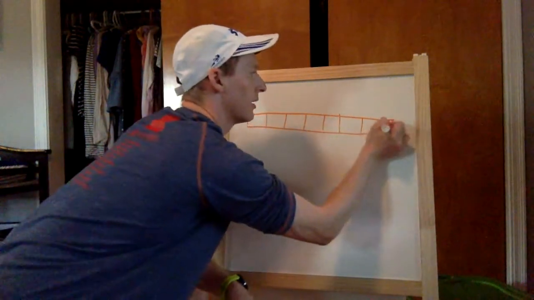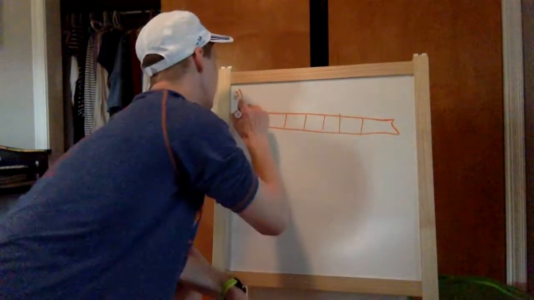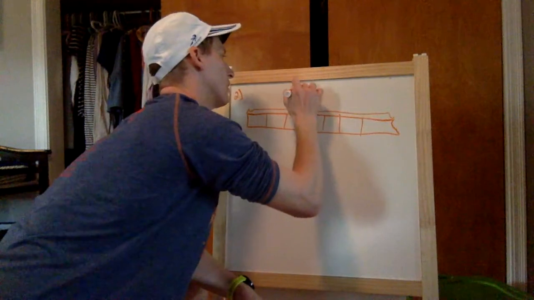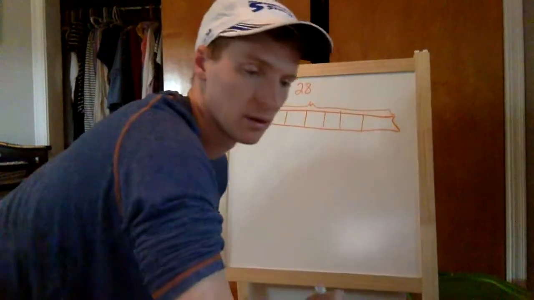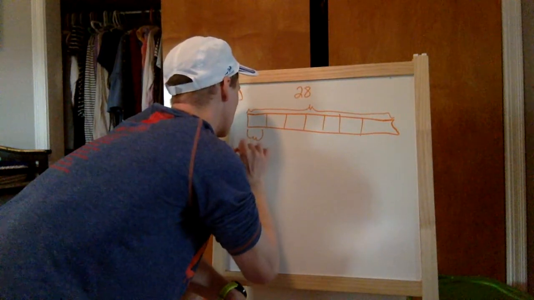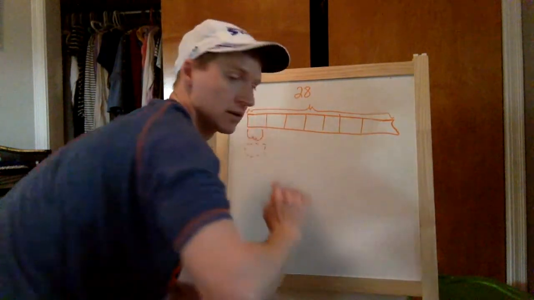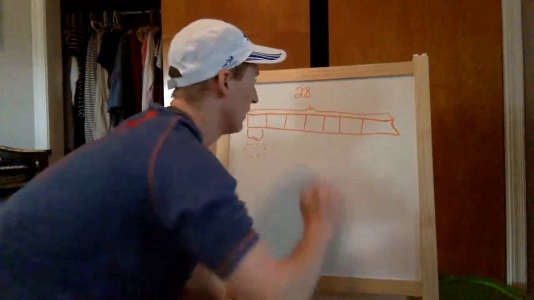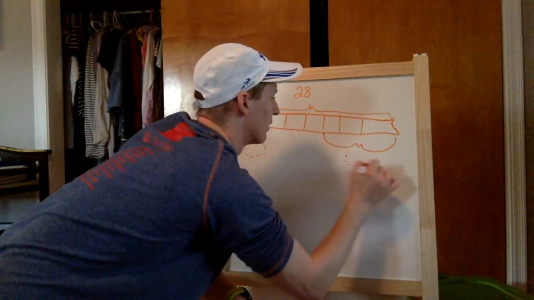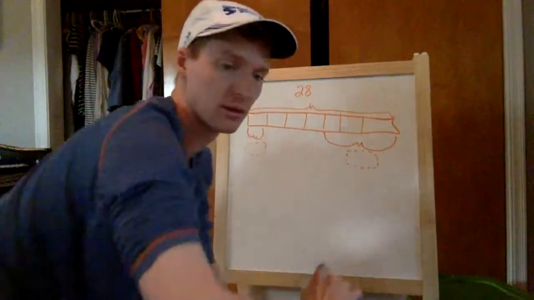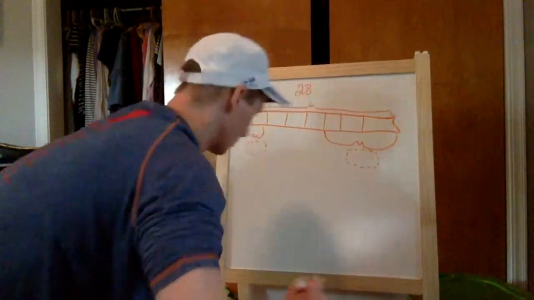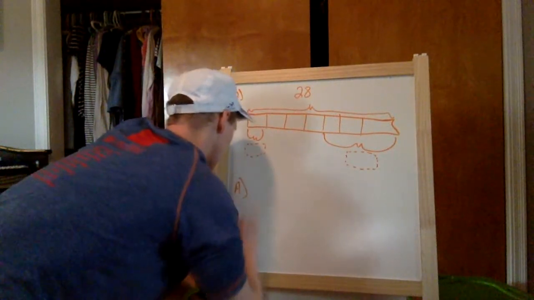Okay. And give us our box. 28. And 3 boxes of it. Okay. So, he gave us 2. Letter A and letter B.